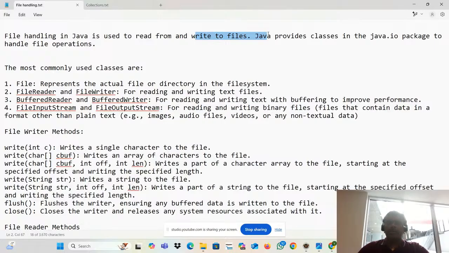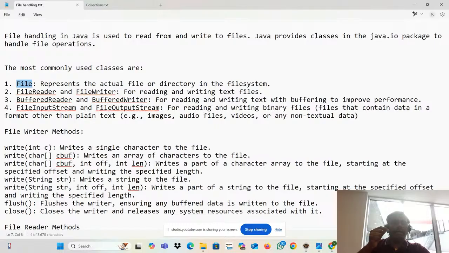Yesterday, I told about these common classes. What do you mean by File actually? File represents the actual file or directory in the file system. What do you mean by actual file? Say I want to read the file. Where is your file located? It's in a local system, somewhere in a remote system, somewhere in a different table, right? So where is your data located? That is what the File is. So you need to mention the location of the particular file.